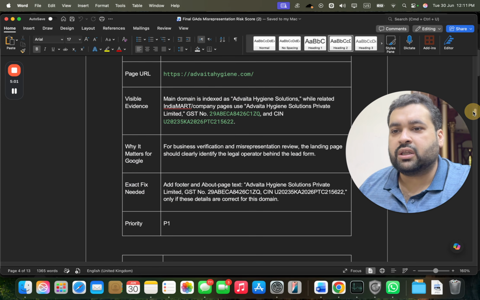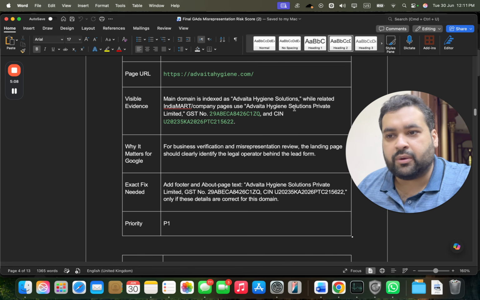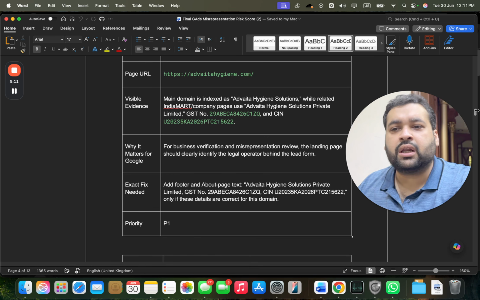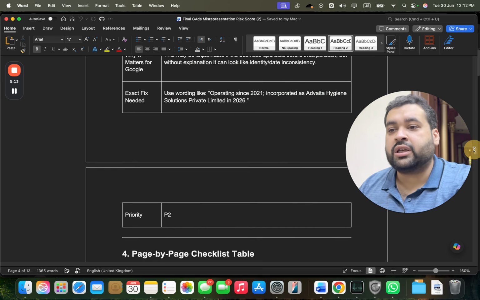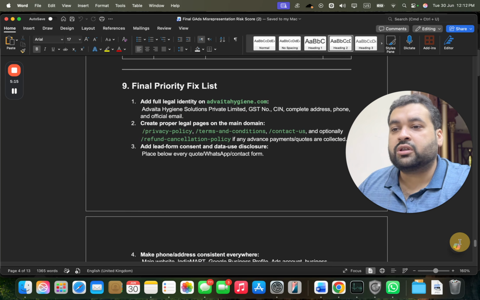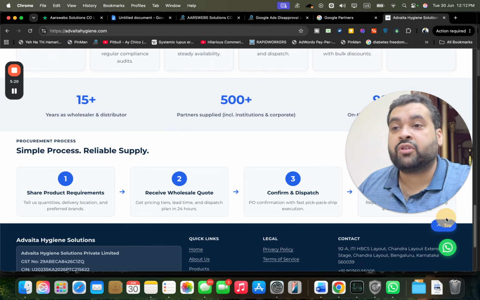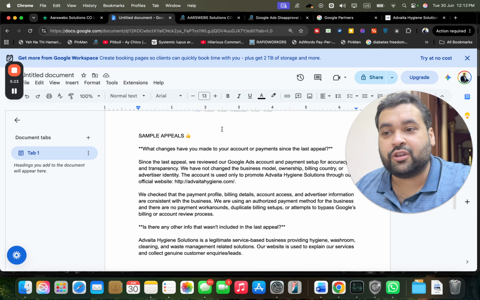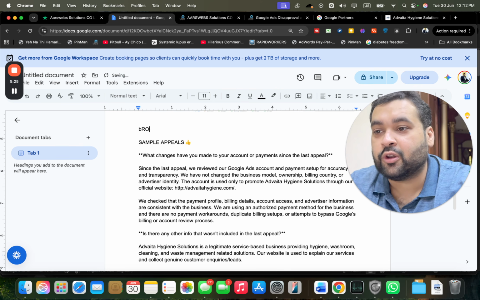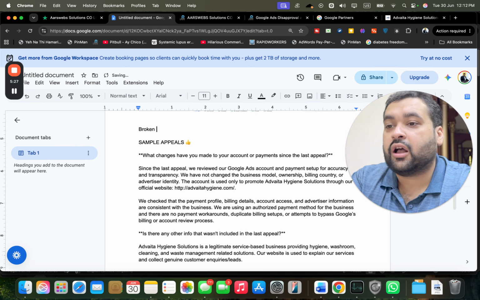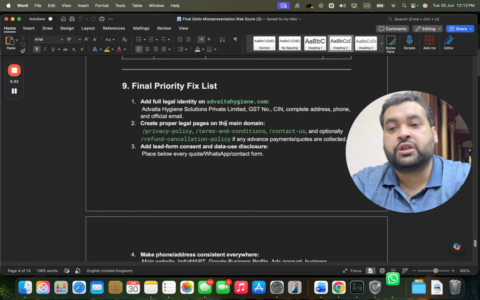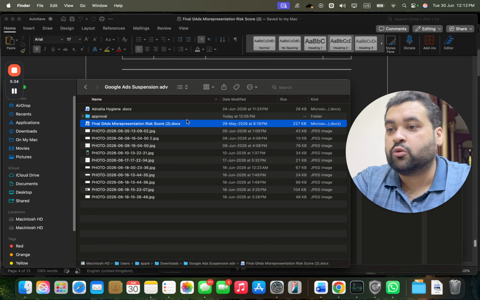You can see around over here, the main domain is indexed as Advaita Hygiene Solutions, while the company uses Advaita Hygiene Solutions Private Limited. So you can see some wording differences over here. We even need to look at the small details. We need to look at the social media, and above all we need to check all of the pages. We even need to look for the broken links, guys. We need to look for the broken links, everything. We need to look at the Search Console. For the suspension, all of these issues can be the reasons why your Google Ads account is suspended.